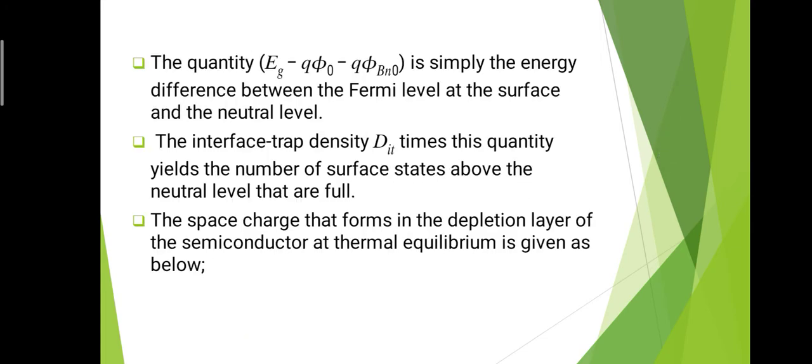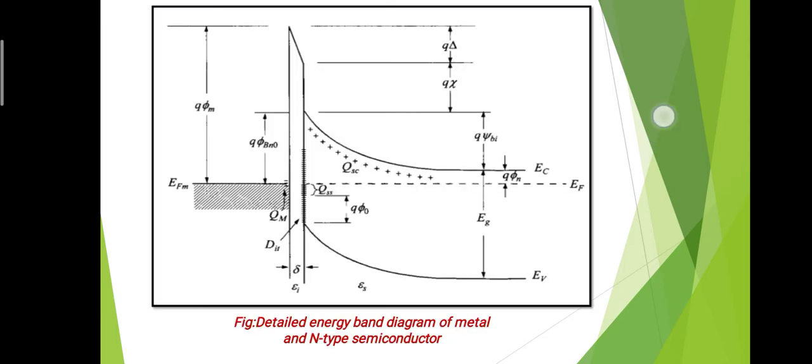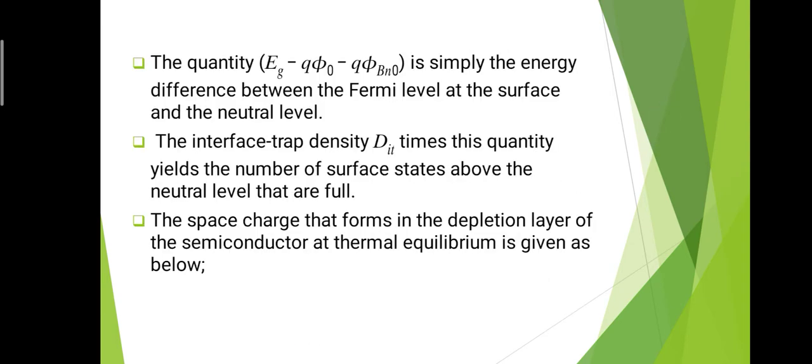Now the quantity Eg minus Qφ0 minus QφBn0, as we already mentioned in our previous slide. This quantity is simply the energy difference between the Fermi level at the surface and the neutral level. That means it is not any special quantity, but just an energy difference, which is between the Fermi level at the surface and the neutral level, as we mentioned in the graph.